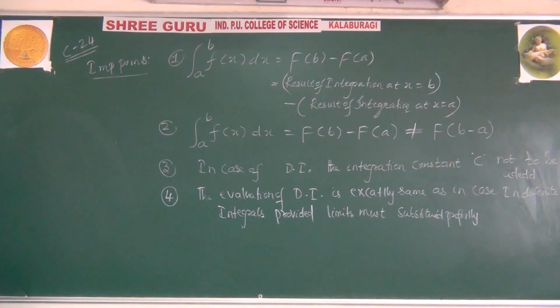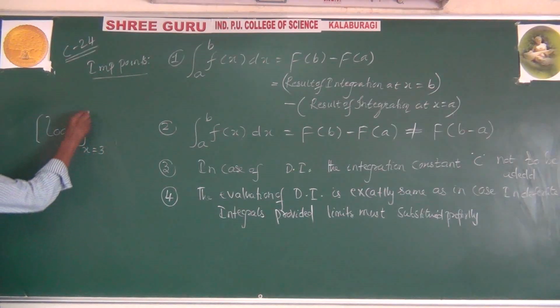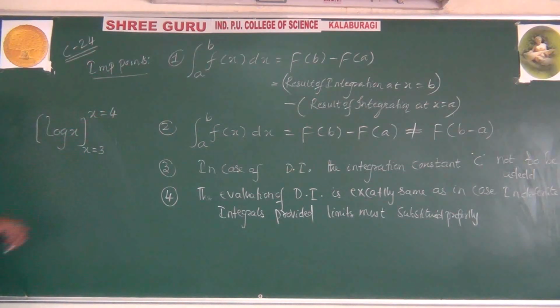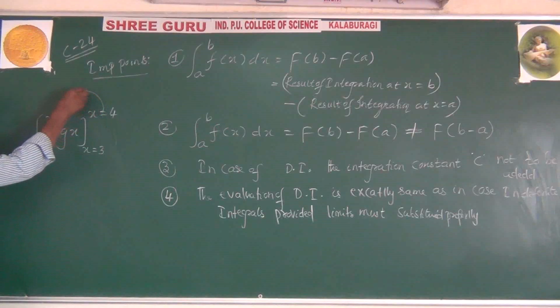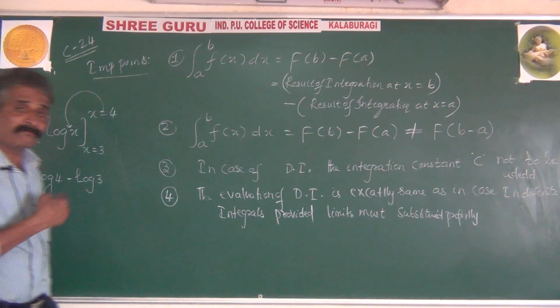And for instance, suppose we have this log x. Think that log x is the result after integration with limits x equal to 3 to x equal to 4. First put upper limit minus then lower limit, means log 4 minus log 3. Log 4 minus log 3 can be written as log of 4 by 3.